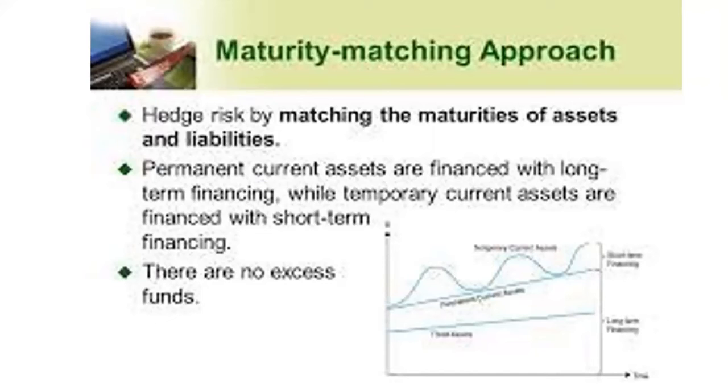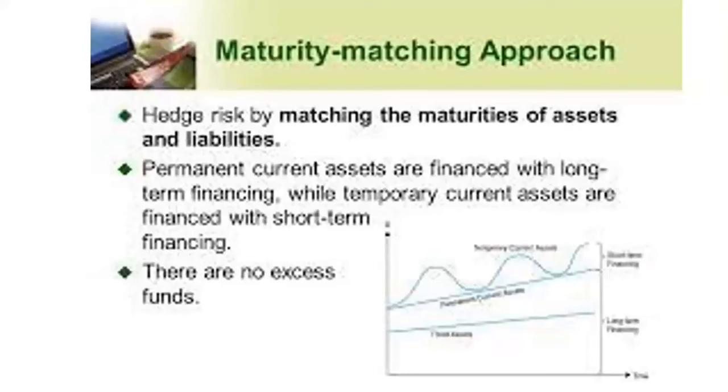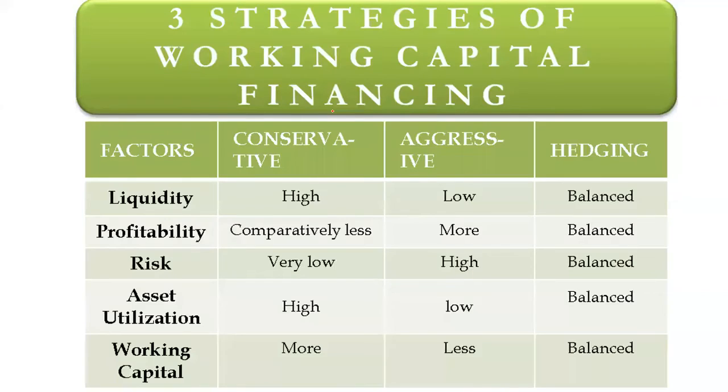This is a little bit different from the aggressive approach. Here the temporary working capital will be financed by short-term sources, and the permanent working capital will be financed through long-term sources. Okay. Here there are no excess funds in case of matching.